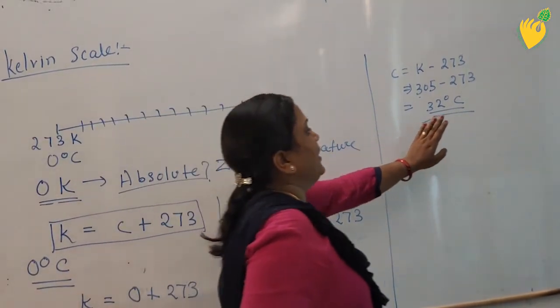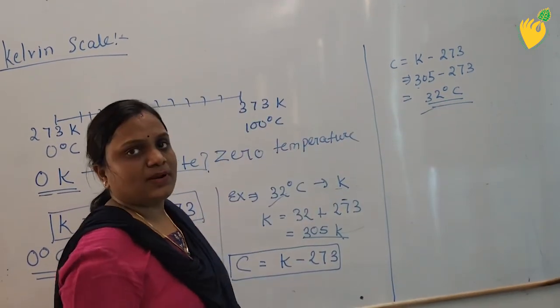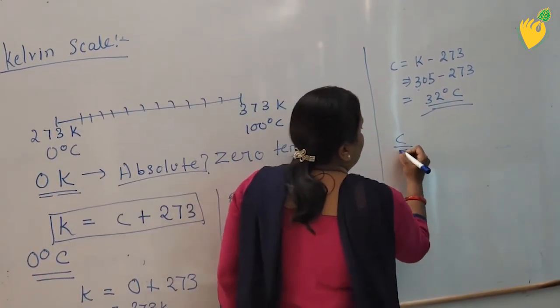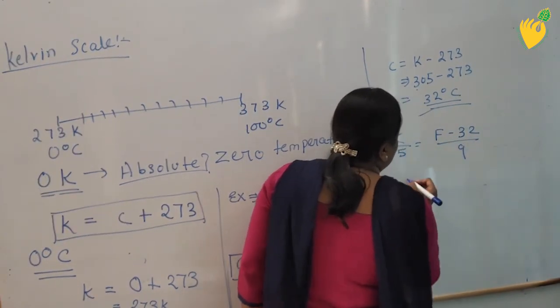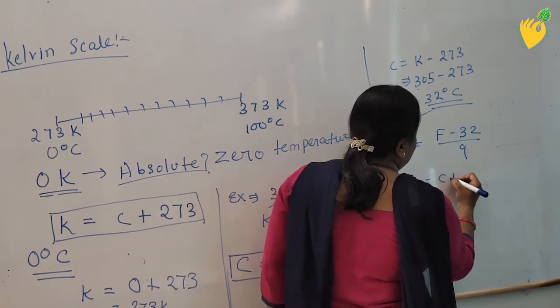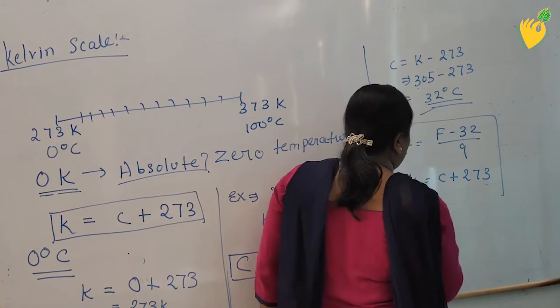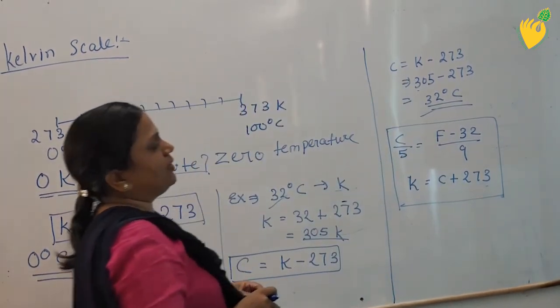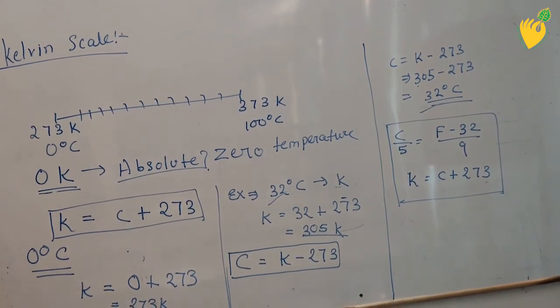And now this Celsius can be converted by the same formula, C upon 5 is equal to F minus 32 upon 9. And the second formula is K is equal to C plus 273. So students, these two formulas represent the relation between Celsius, Fahrenheit and Kelvin.